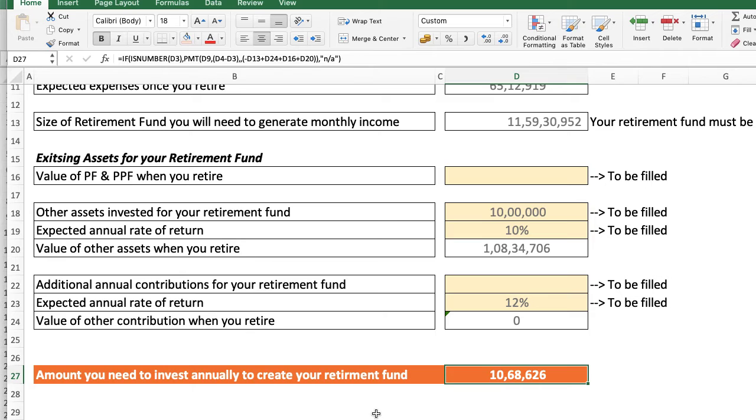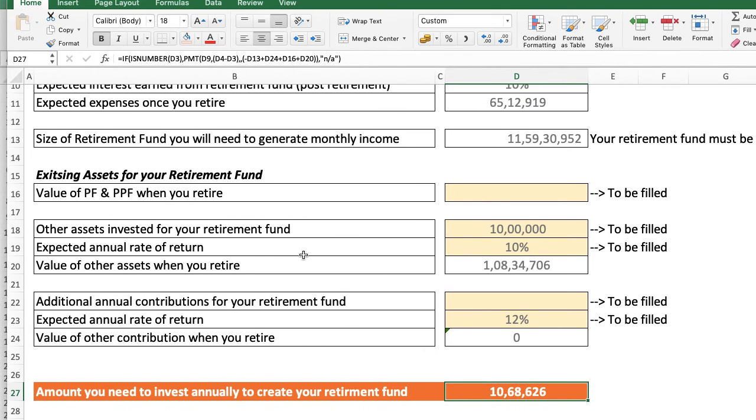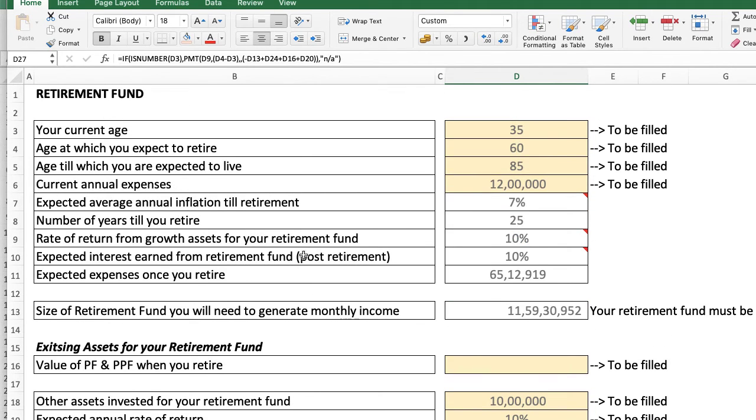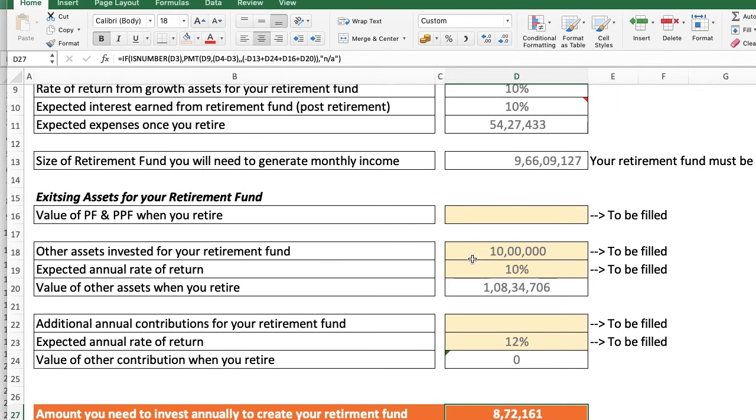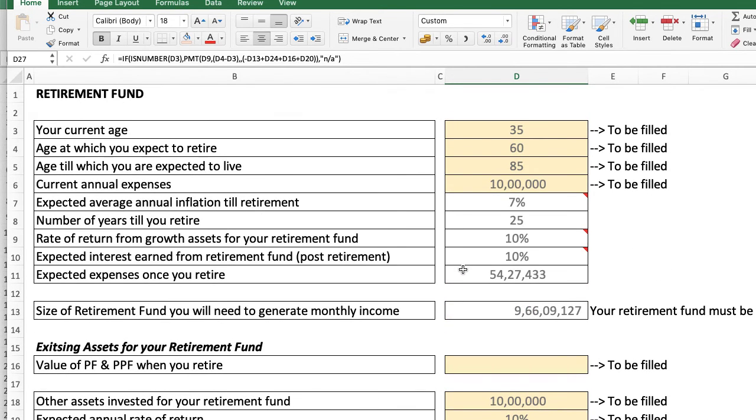10 lakh rupees, or rather close to 11 lakh, is the requirement. We still know that what is left is just 8 lakhs after meeting the expenses. So we can't go beyond 60. What we really have to ensure is that our living expenses are moderated to a certain extent. So let's say this becomes 10 lakhs. That basically means that close to 8.72 lakh rupees you need to save every year to ensure your retirement is taken care of.